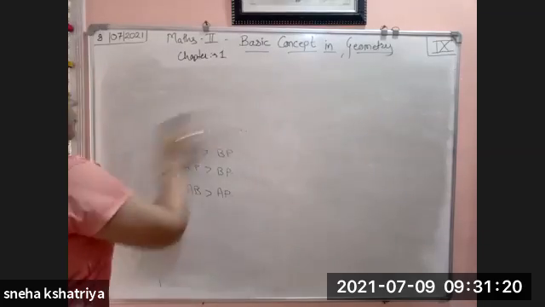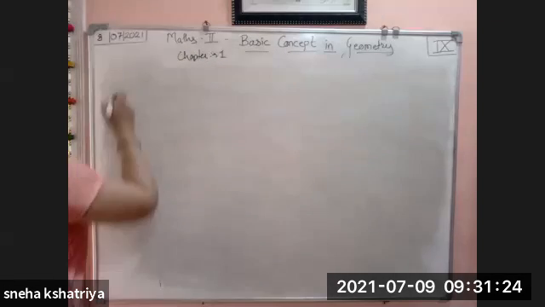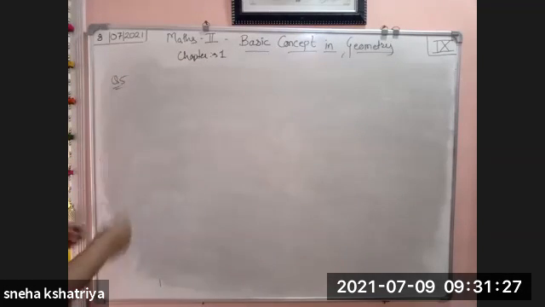We will see question number 5. In question number 5, multiple questions are given to you using one single diagram.